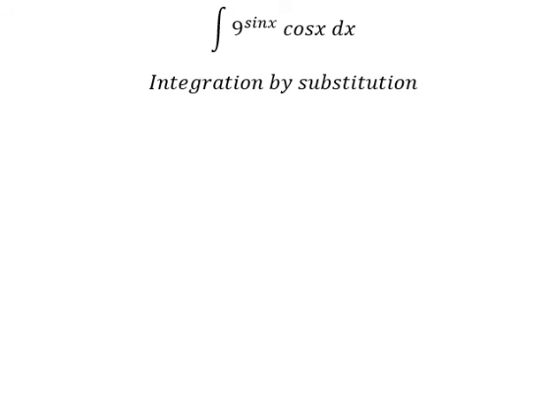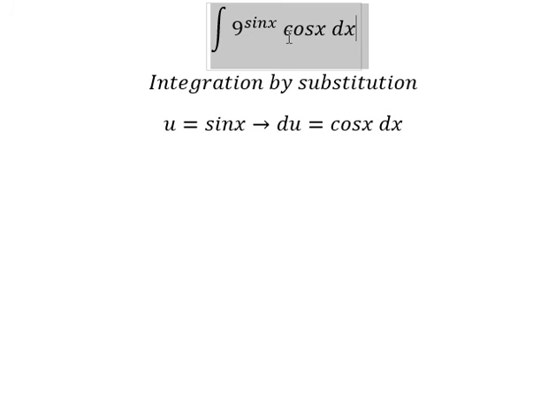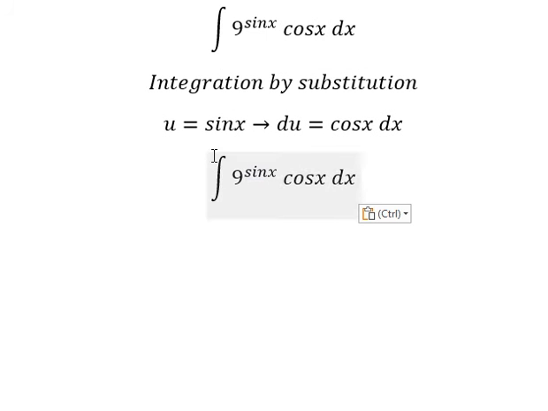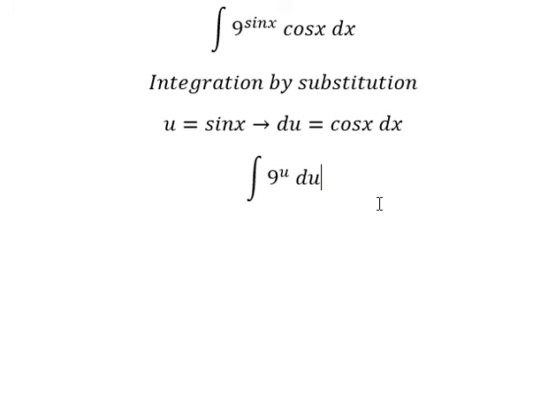So I will put u equal to sin x. Later we take the first derivative of both sides, and we have cos x dx. This one we have u. This one we change to du. And now we have the formula in here.